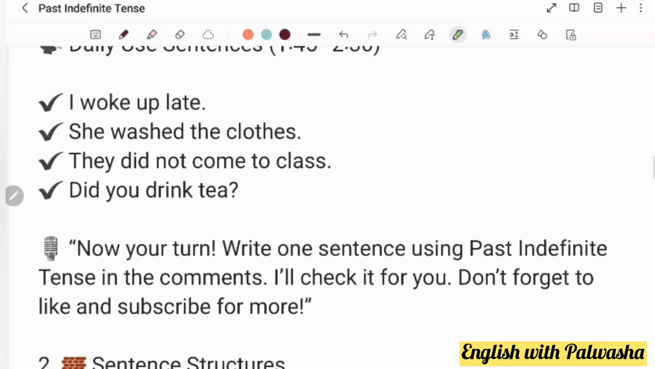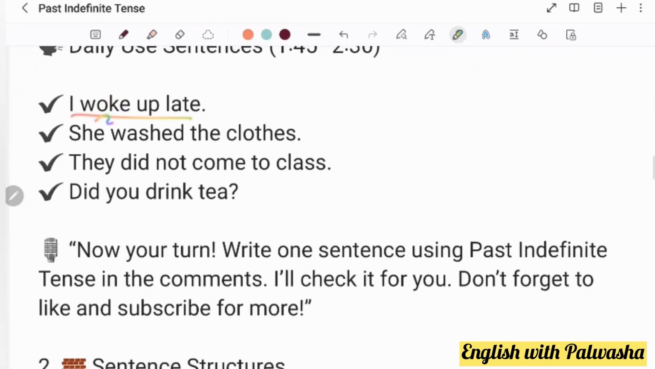Daily use sentences. I woke up late. So woke. She washed the dishes. Now there is no did in it. That's why we are using ed. They did not come to class. With did we have to use the first form. Did you drink tea? Now I hope it's quite clear.